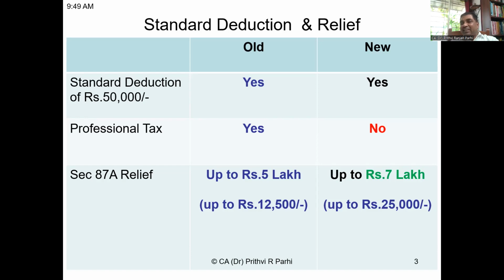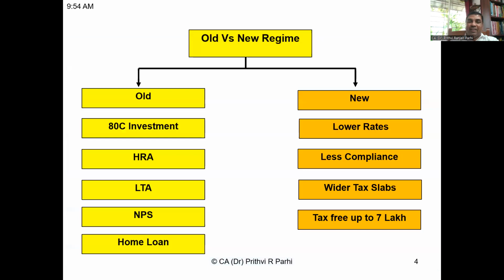But the moment income exceeds 7 lakh rupees, this relief is not applicable. He has to pay normal tax as per slab rate. Similarly, under old scheme, if the income exceeds 5 lakh rupees, even if it is 5 lakh and 1, then he has to pay tax as per slab rate. In new scheme, even if the income is 7 lakh and 1 rupee, he has to pay tax as per slab rate. This relief is available only when the income does not exceed 5 lakh rupees under old scheme and 7 lakh rupees under new scheme. So these three important things, I think I have made clear.